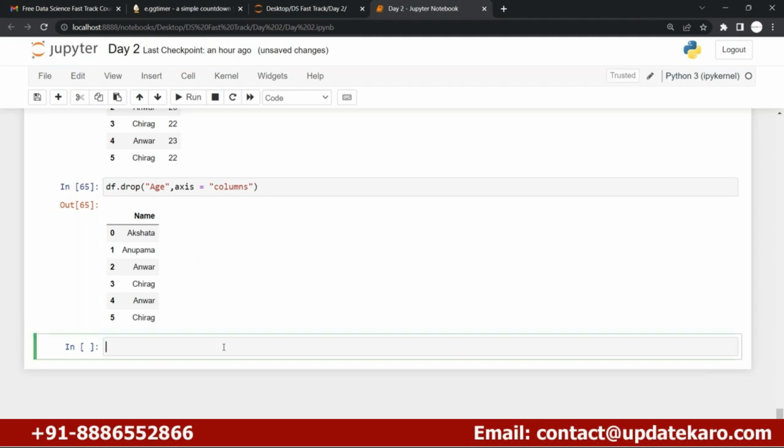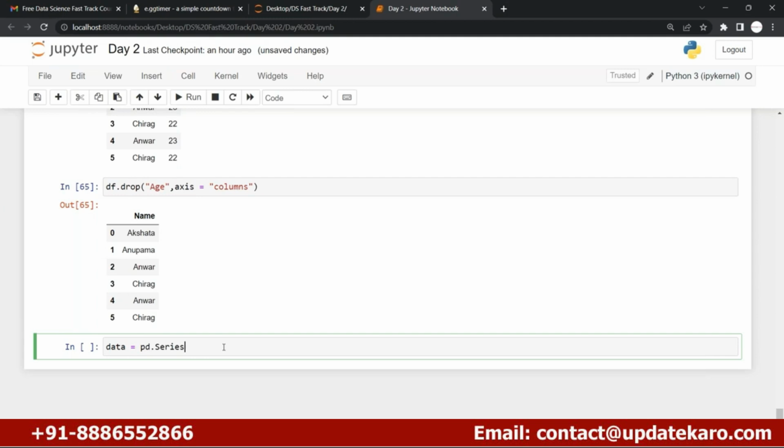Like there is one more data structure, which is nothing but the series, guys. Okay, a series is nothing but one single column of the data frame, right? So if you wanted to create a series, you can simply use a list. Let's say this is my data. I just wanted to create the series by using the